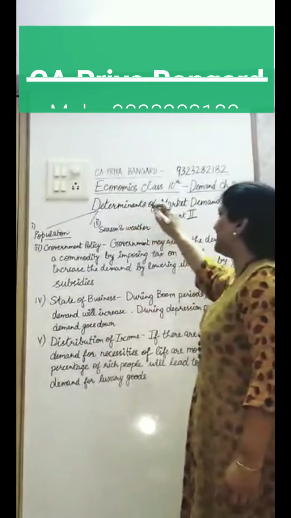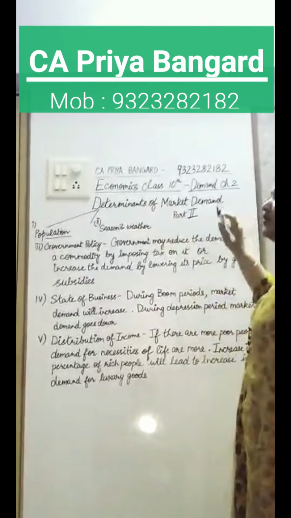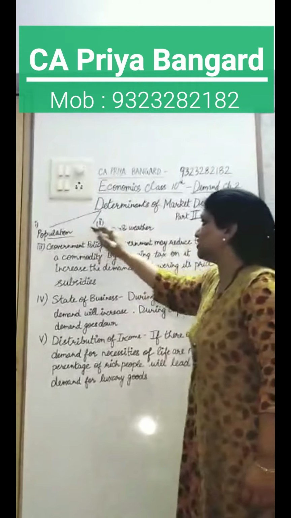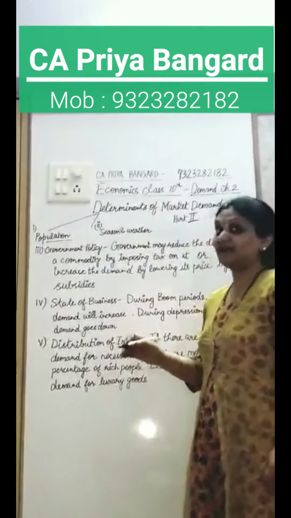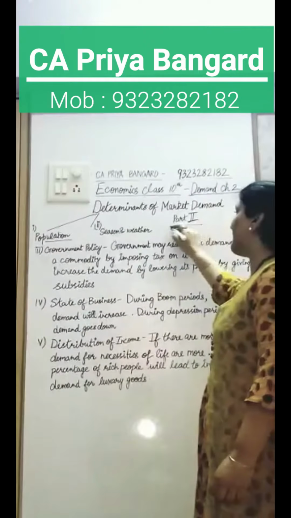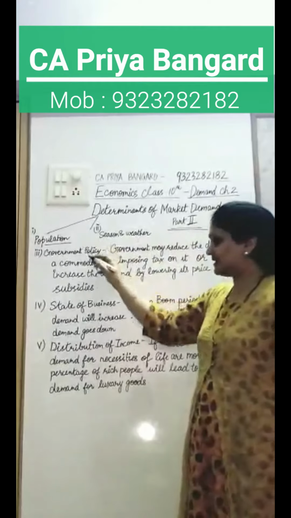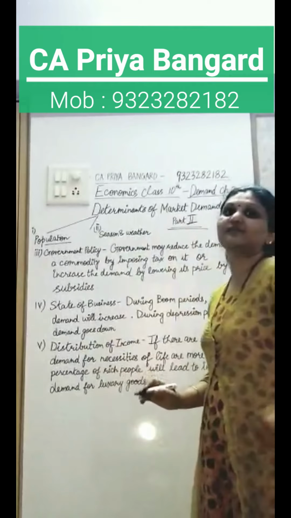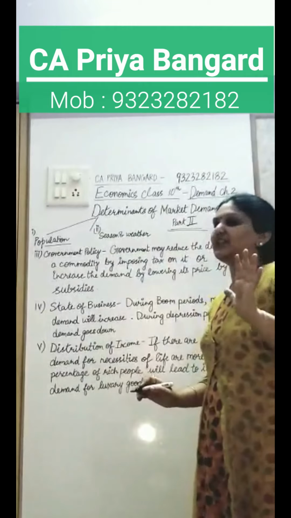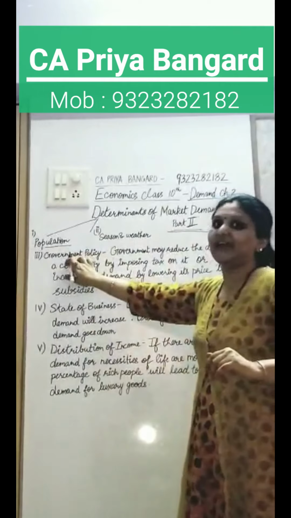Studying determinants of market demand. The first 2 points, population and season and weather, were discussed in video number 1. Now we are discussing part 2, in which we will discuss the next 3 points. So if this question comes for 5 marks, we have to write 5 meaningful points with correct head point.